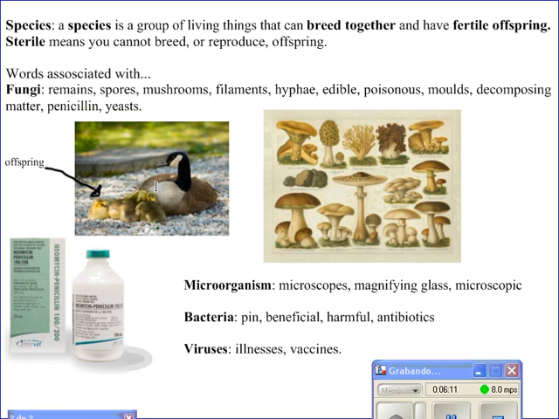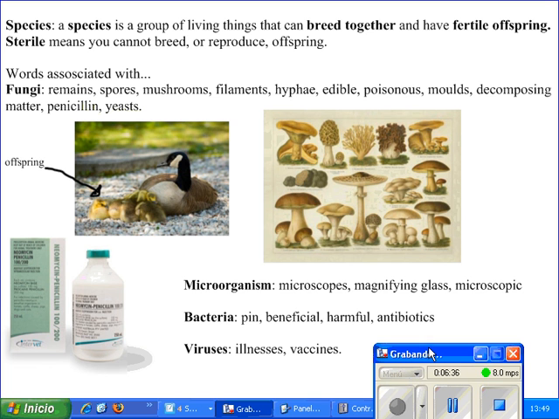Our dictionary once again. Remains, dead body. Filaments, thin fibers. Edible, you can eat it. Poisonous, causing death or illness. Decomposing matter, parts that are breaking down into smaller pieces.